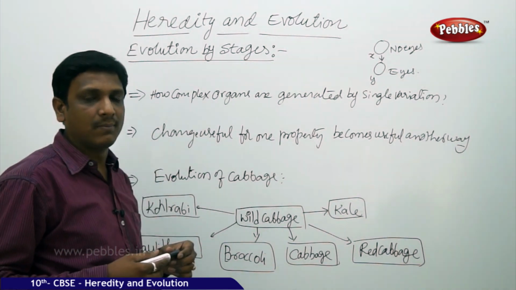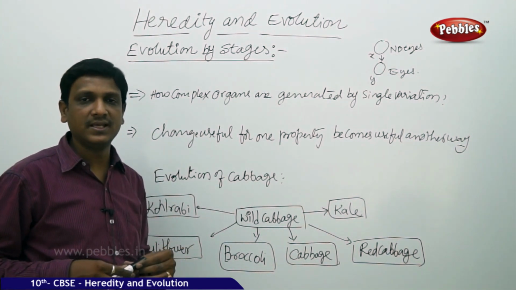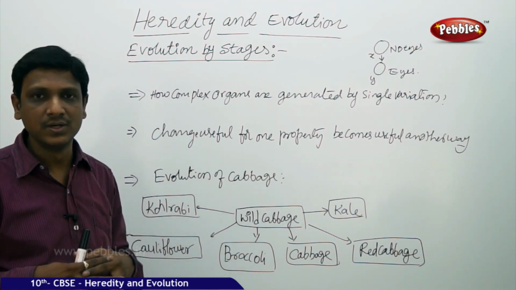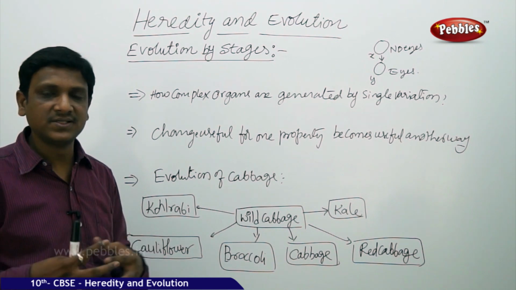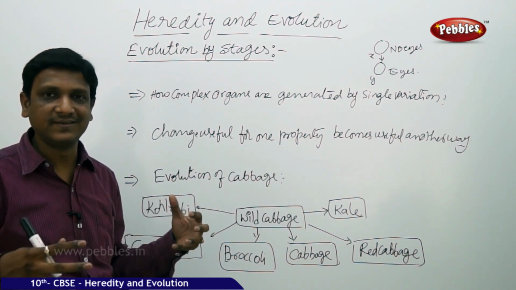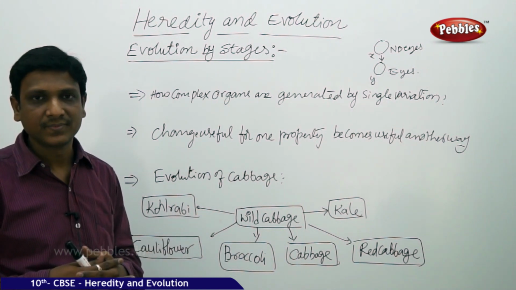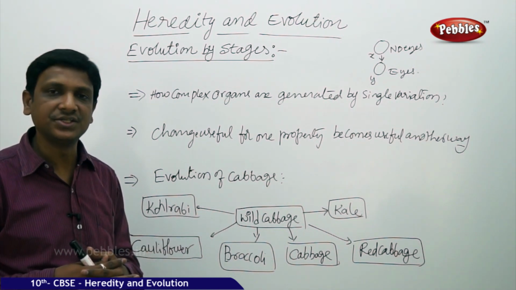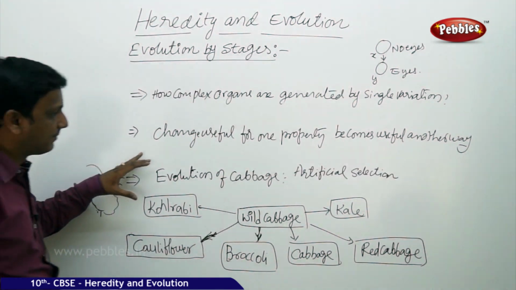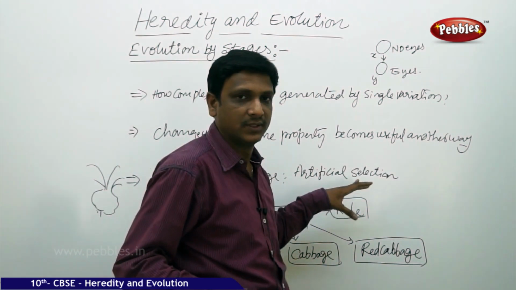So far we are discussing the evolution of organisms that became extinct, not existing now. But in the present scenario, have we seen the formation of any different species by bringing changes? Yes. So let us see the evolution of cabbage by artificial selection.